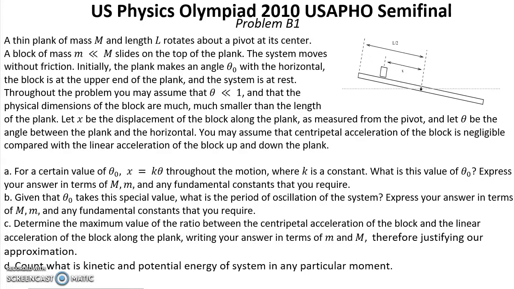Question C. Determine the maximum value of the ratio between the centripetal acceleration of the block and the linear acceleration of the block along the plank, writing your answer in terms of m and M, therefore justifying your approximation. Question D. Count what is the kinetic and potential energy of the system in any particular moment. Solutions.